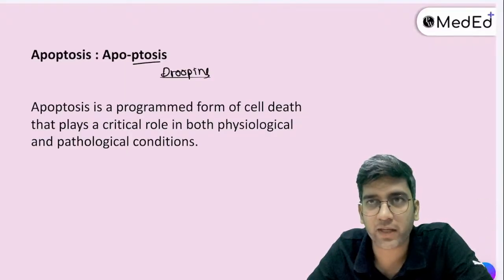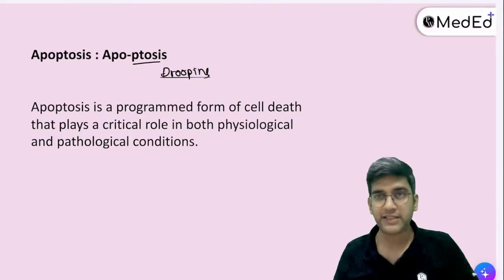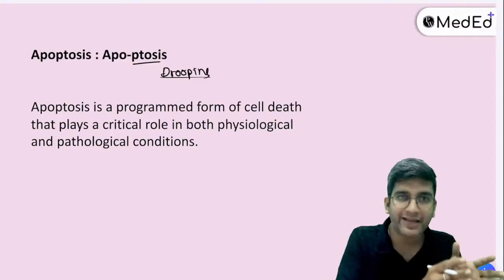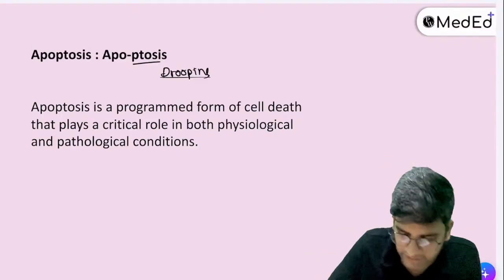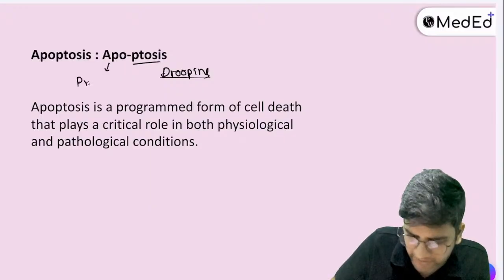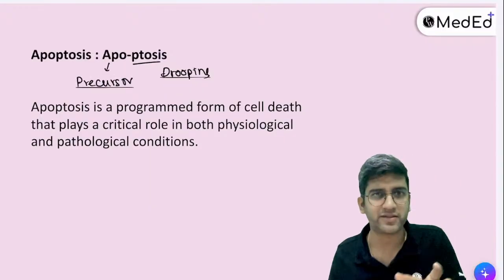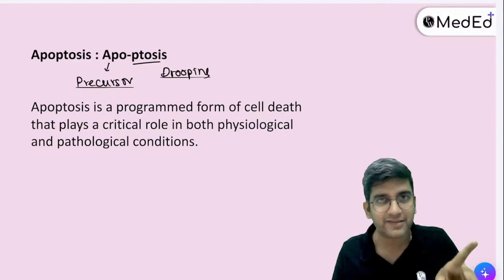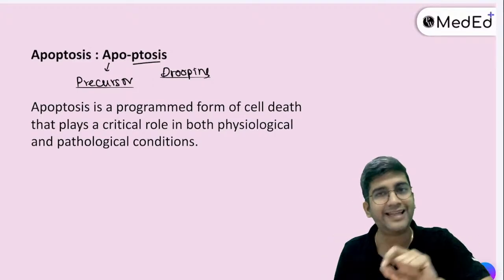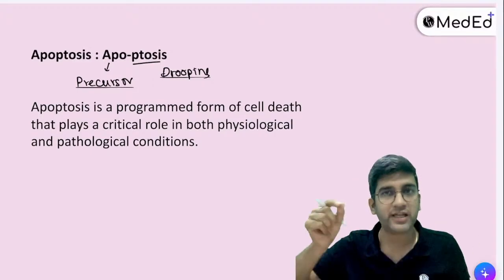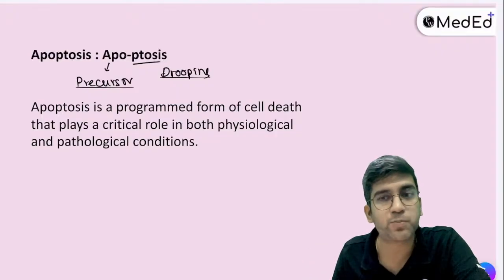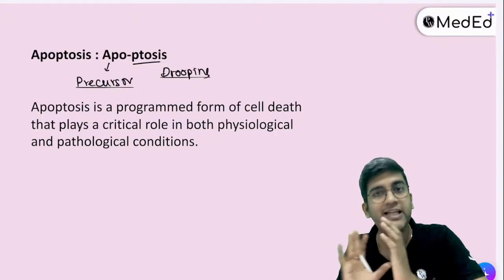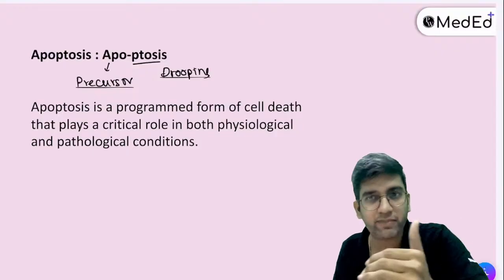Fine. Apo means precursor. It's a precursor to a cell's fall. That's apoptosis, right? You must have read about apoproteins, apolipoprotein, right? That's precursor. Apoptosis is the precursor to cells falling, or the entire mechanism which describes the cell death. That's why we also have one more name: programmed cell death, because it's completely organized. It happens step by step.